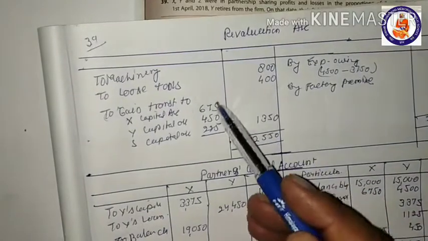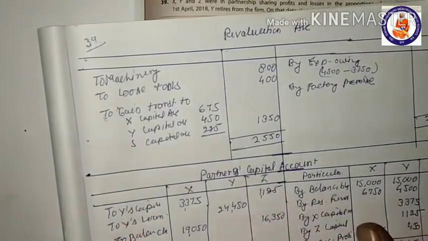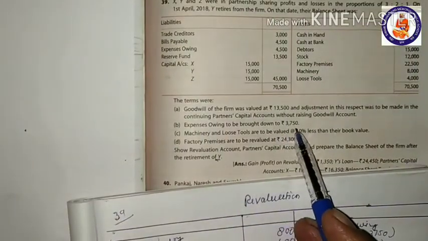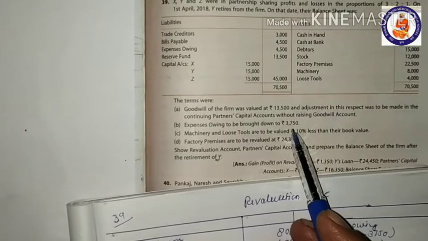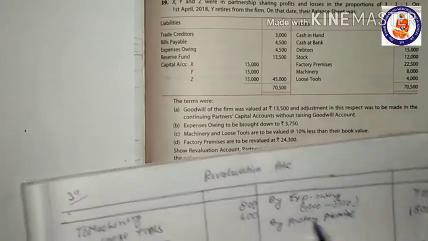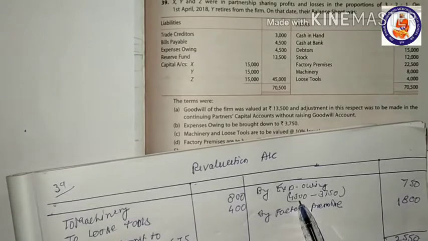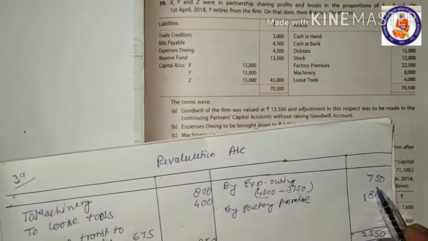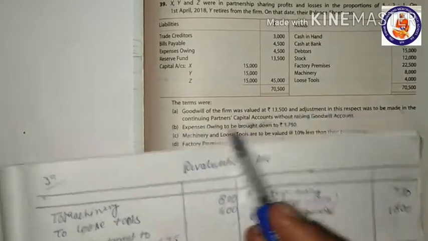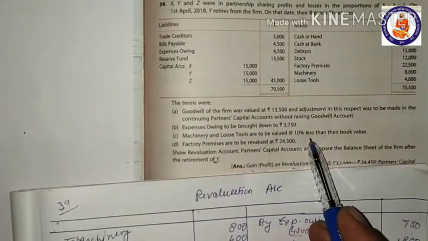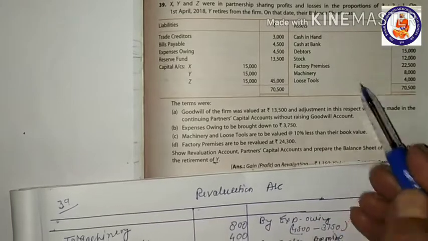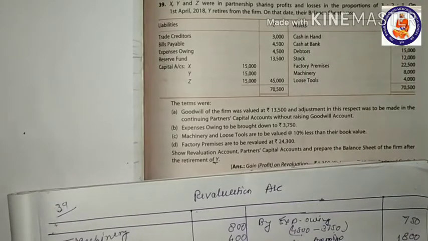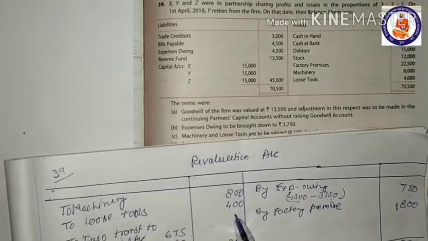So here, first, expenses owing brought down to 3,750. It is the benefit, it is the gain to the firm. So this will be shown on that side: 4,500 to 3,750, 750 is the gain. Then comes machinery and loose tools valued 10% less. This is the value going down, this is the loss. So 800 and 400, to machinery and to loose tools, 800 and 400 it is.